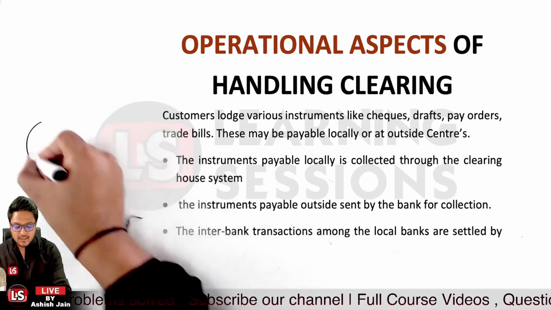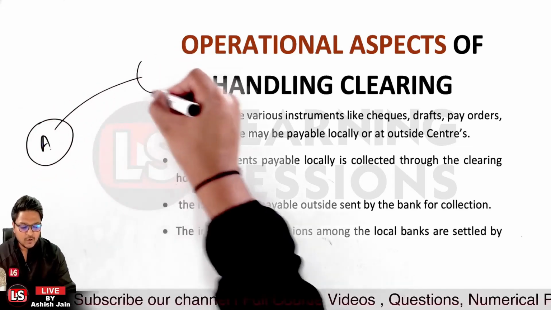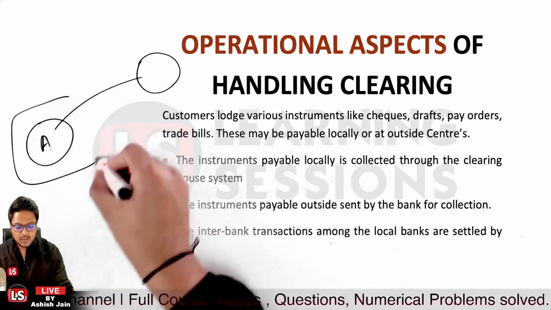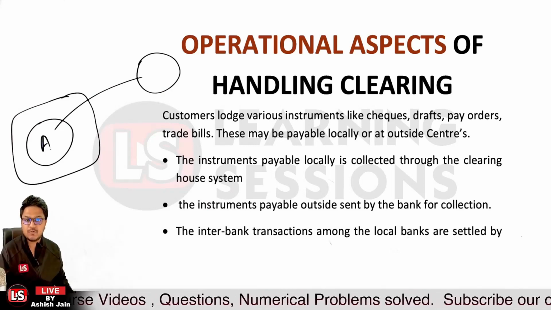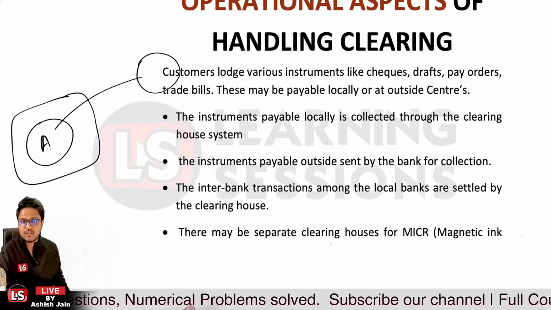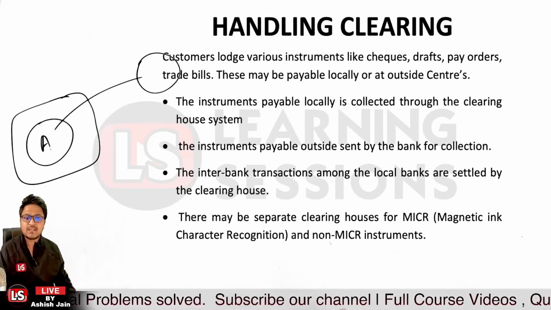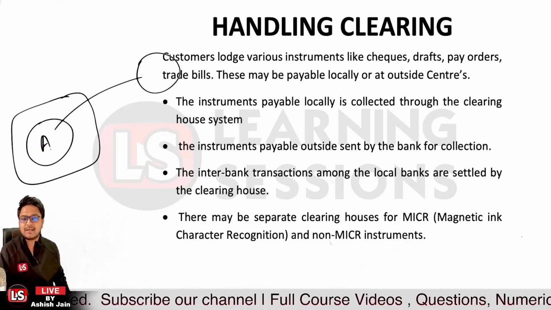Like we are having bank A over here, and let's say an instrument is to be collected outside, it will be sent for collection purposes. And further, if it is to be cleared locally, it will be cleared using the local clearing house system. Interbank transactions among the local banks are settled by the clearing houses, and there can also be a separate clearing house for the MICR-based and for the non-MICR instruments. MICR is what? MICR is magnetic ink character recognition.